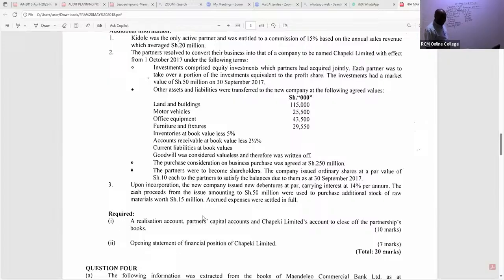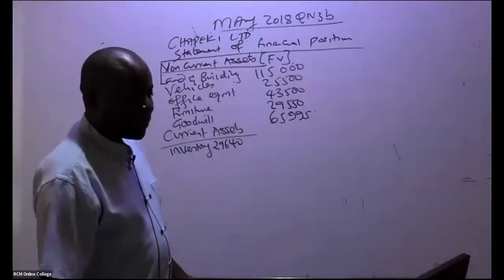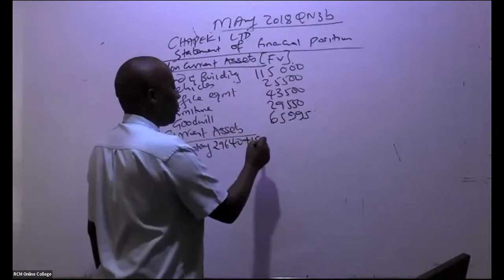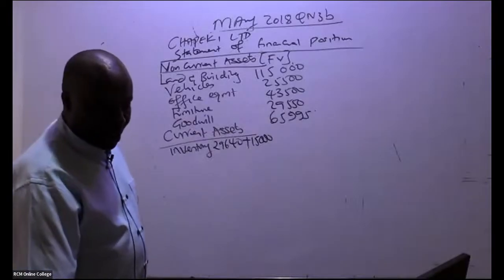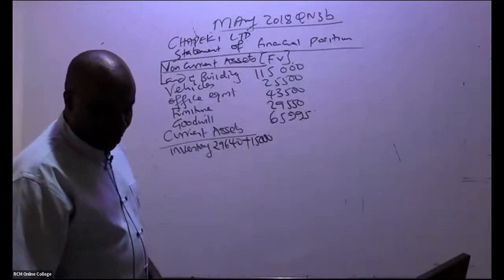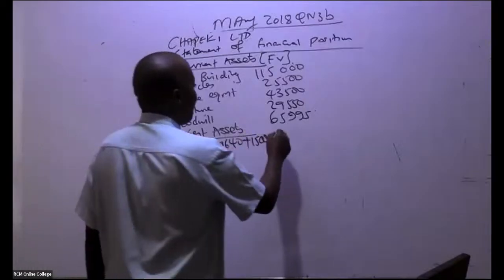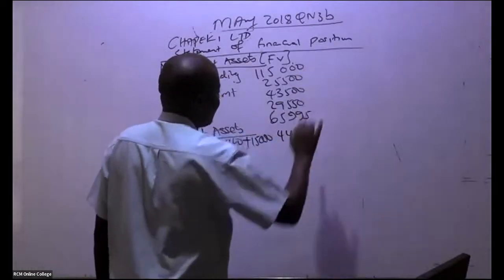The cash proceeds from the issue, amounting to 50 million, were used to purchase additional stock of raw materials worth 15. So of course, as we are working with fair value, plus 15,000. Remember, we're cutting the 3 zeros. So this gives us what figure as inventory? 44,640. Thank you very much. These are marks passing like that.